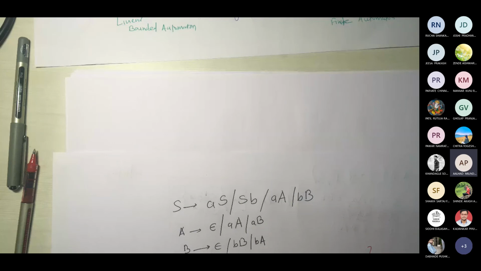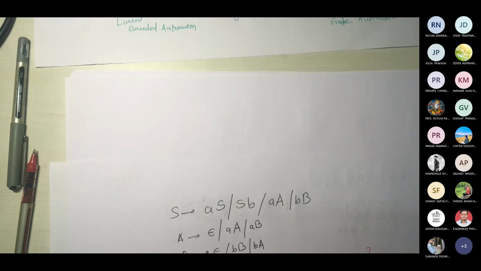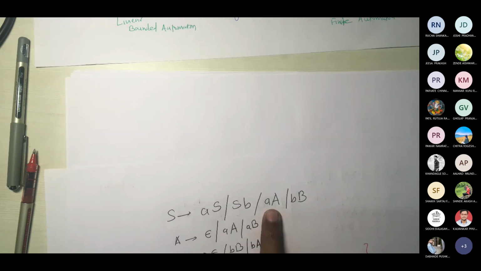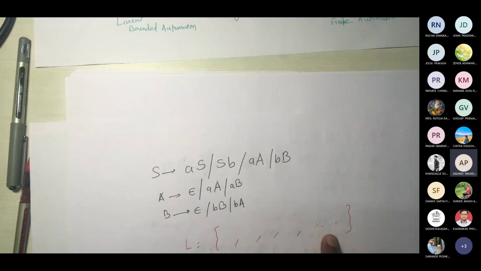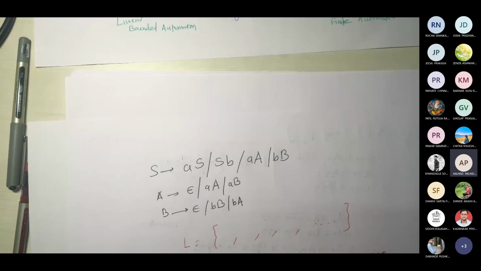Even I think you wrote epsilon. Yeah, you wrote epsilon, but it's okay. Like you can skip it. By the way, if you see carefully, if I go with this, S gives AA, and if I keep A as epsilon, ultimately I am going to get small a2, correct? Yes, sir. Which it seems you skipped, and you wrote only those elements and you finished the bracket. Actually, it should always be dot dot dot, the way I wrote here. Okay, sir. But good try, very good.